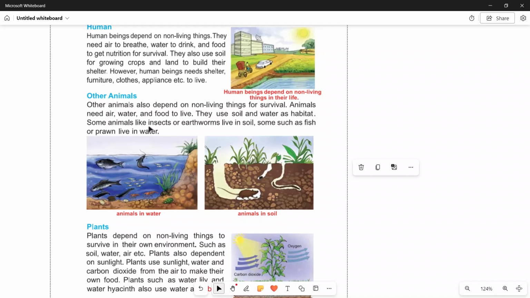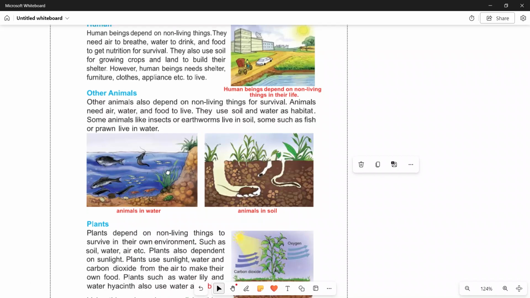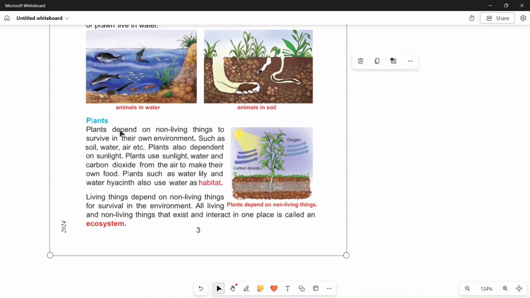Animals use soil and water as habitat. Some animals like insects or arthropods live in soil. Some, such as fish or prawns, live in water. You may notice that the fish is in the water, and some animals like the mouse live under the soil. Plants depend on non-living things to survive in their own environment.